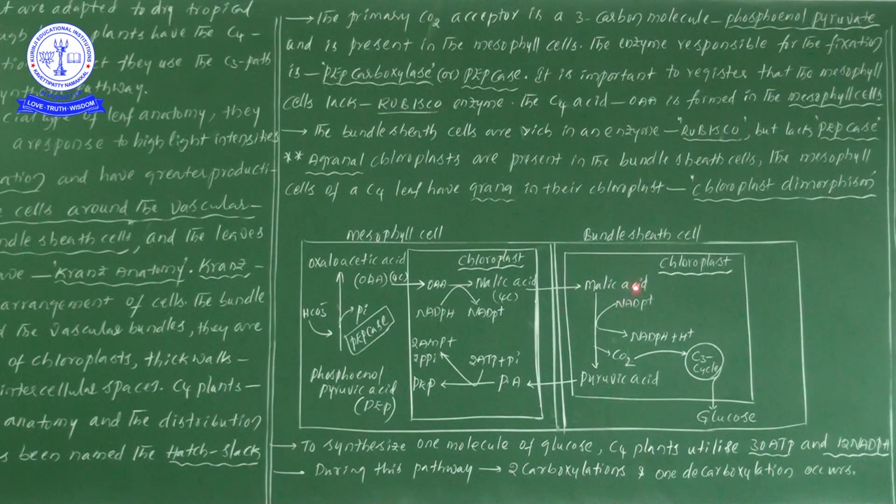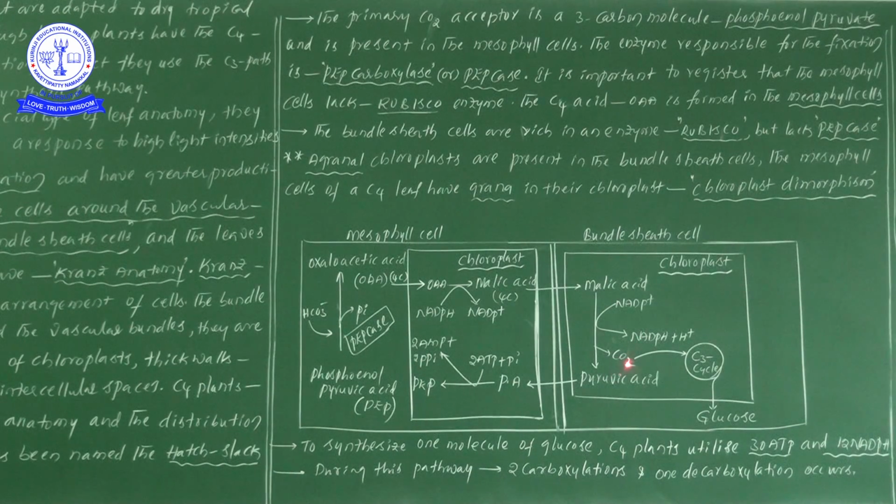Now here malic acid is a 4 carbon compound, as we already see. At that time, 1 carbon dioxide goes out from the 4 carbon compound, the decarboxylation process. Decarboxylation: D means removal, coming out. Which one is coming out? Carbon dioxide. That's why decarboxylation. So now the 1 carbon dioxide is coming out from the malic acid, and at that time the 3 carbon compound pyruvic acid is formed.